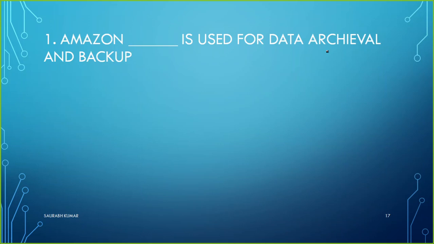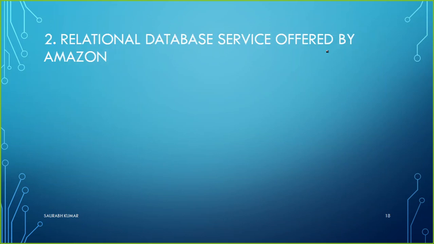If you know the answer, it's good, because we have already discussed these things in today's lesson. The second question: the relational database service offered by Amazon, or any example of an Amazon service used to store a relational database. If you want to keep a relational database, which service are you going to get from Amazon?